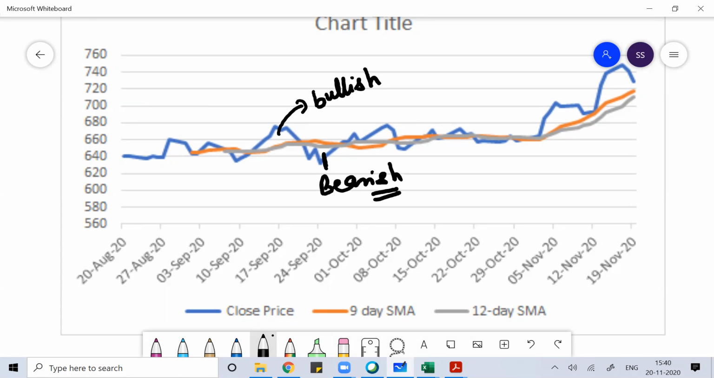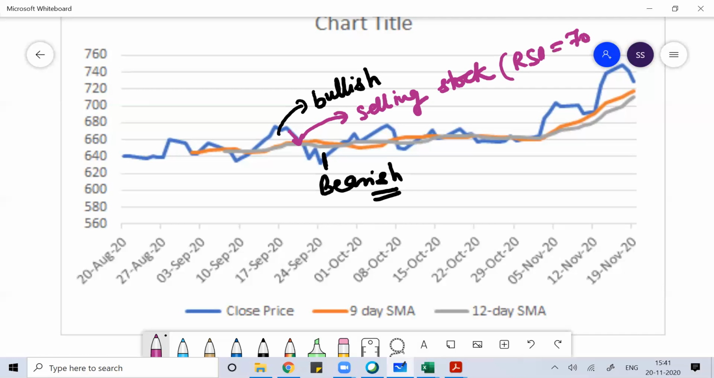Whenever the closing price is cutting the moving average from the top, it means from here you should start selling the stock. If you see the RSI value here, it will be around 70. So you should sell the stock at these instances, because if the closing price is cutting the moving average from the top, then you should start selling the stock.